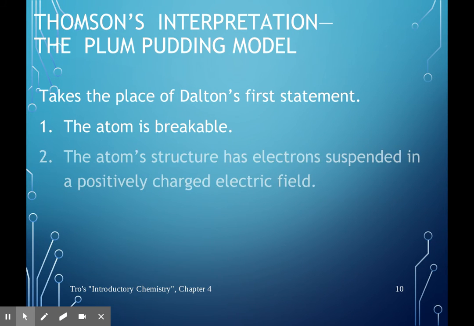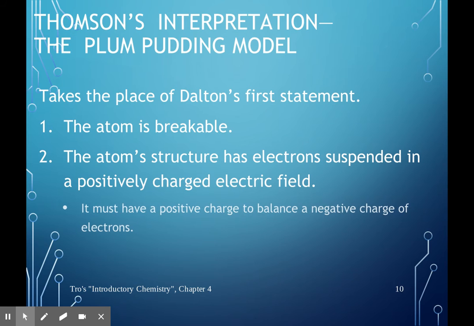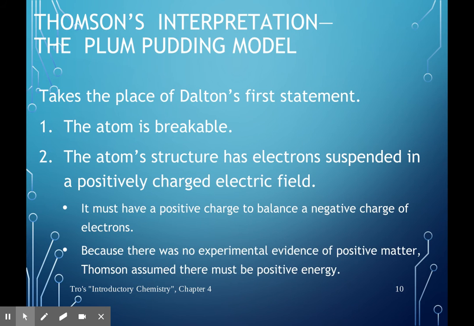So Thomson's interpretation of the model of the atom takes the place of Dalton's first statement. The atom is breakable, meaning there is something smaller in the atom, which is our electrons. So now these electrons are suspended in a positively charged electric field, because we still believed that the atom was neutral. So if he discovered a negative charge, there had to be some positive charge to balance it out.